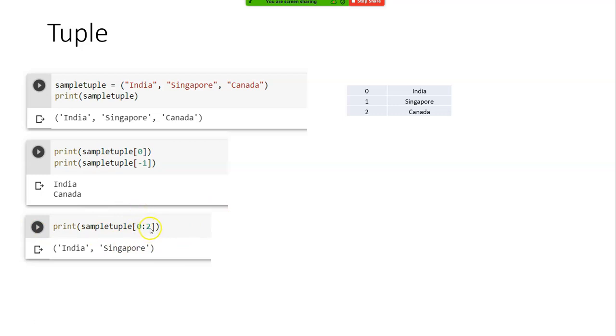What you mentioned in the last is not included. So please note this, when you write like this, Canada won't be printed. Clear? Any doubts on this?